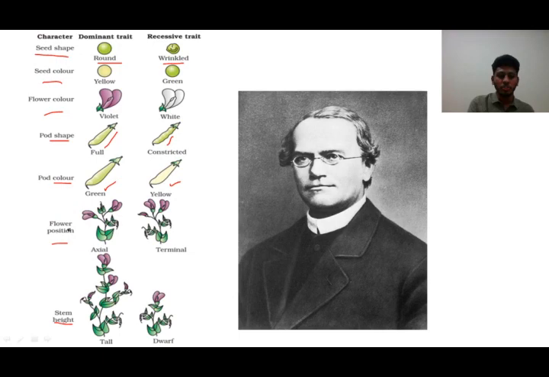When it comes to flower position, axial is dominant. Axial is flowering towards the sides, here and here you can see the flowers, whereas terminal is at the tip of the plant, and this is the recessive characteristic. Among terminal and axial flowering, axial is dominant. Next we have stem height. In stem height, tallness is dominant and dwarfness is recessive. All these 7 characters were taken for Mendel's crosses.